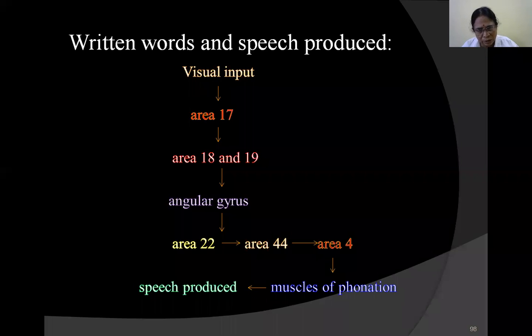Area 22, Wernicke's area, further interpretation from the angular gyrus and area number 22. All this information goes to area number 44, and from here to the primary motor cortex, muscle. The rest of the story is same. From area number 22, it is same. Only here the angular gyrus is involved. This difference you should bear in mind. And these three points: first areas 17, 18, 19, this is for visual. Visual automatically brings in area number 17. Therefore, please bear in mind the angular gyrus part comes only in the visual inputs. It doesn't come when we are talking face to face with a person.